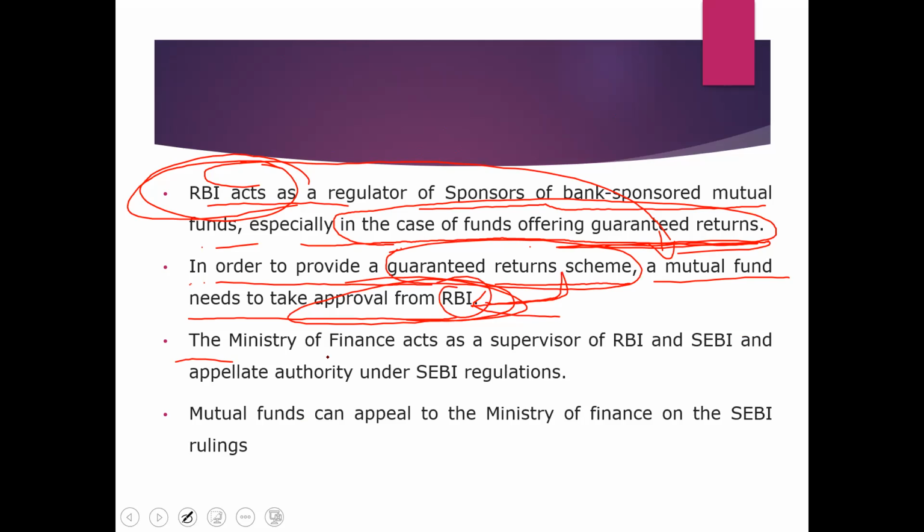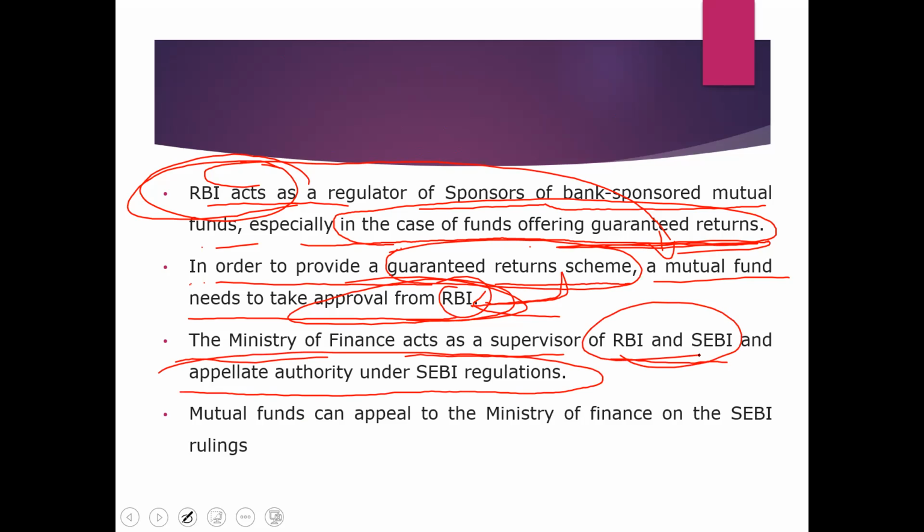The Ministry of Finance acts as a supervisor of RBI and SEBI, and as an appellate authority under SEBI regulation. Mutual funds can appeal to the Ministry of Finance on SEBI rulings. Take for example, if one particular mutual fund company is not ready to accept the SEBI rules, then they can appeal to the Ministry of Finance. Is it clear?